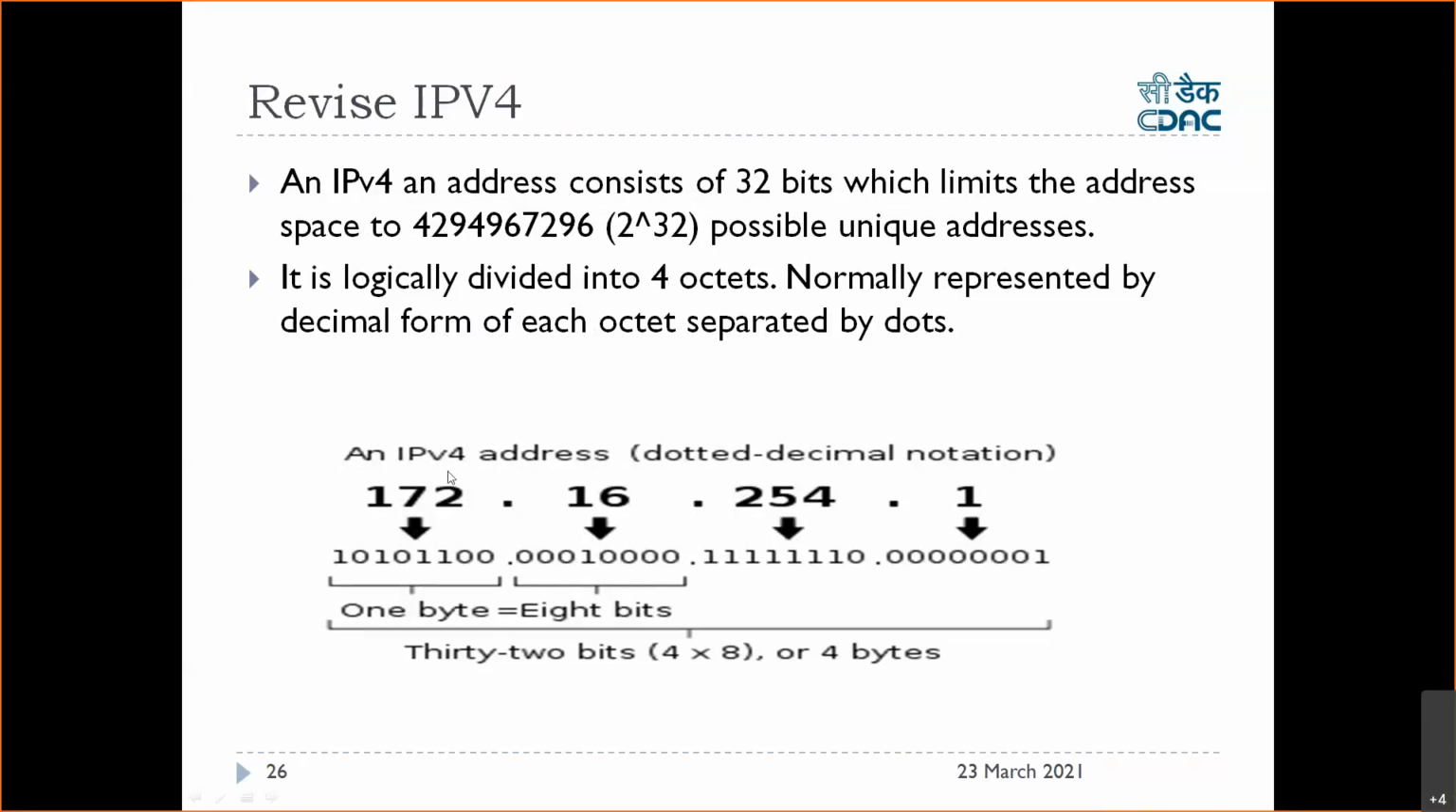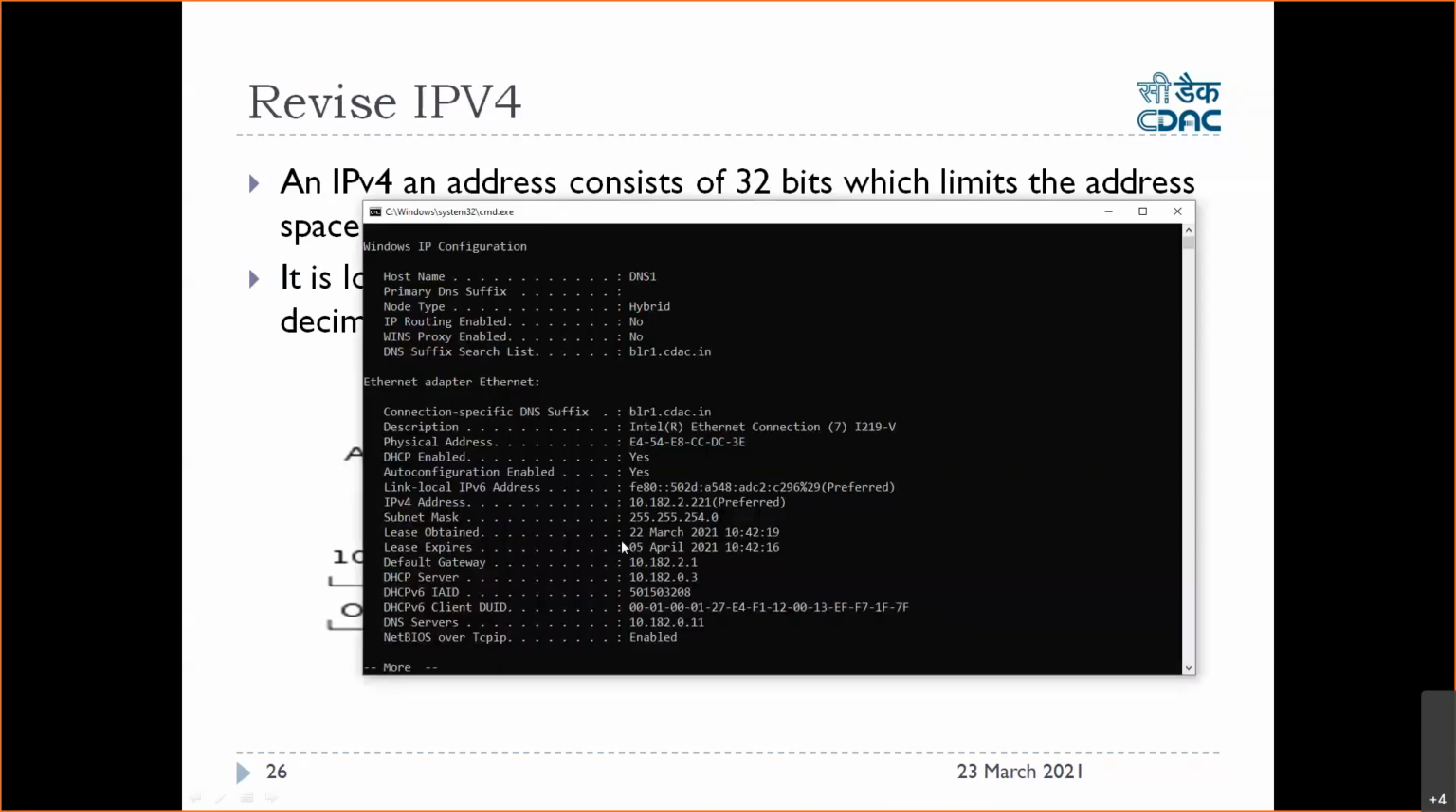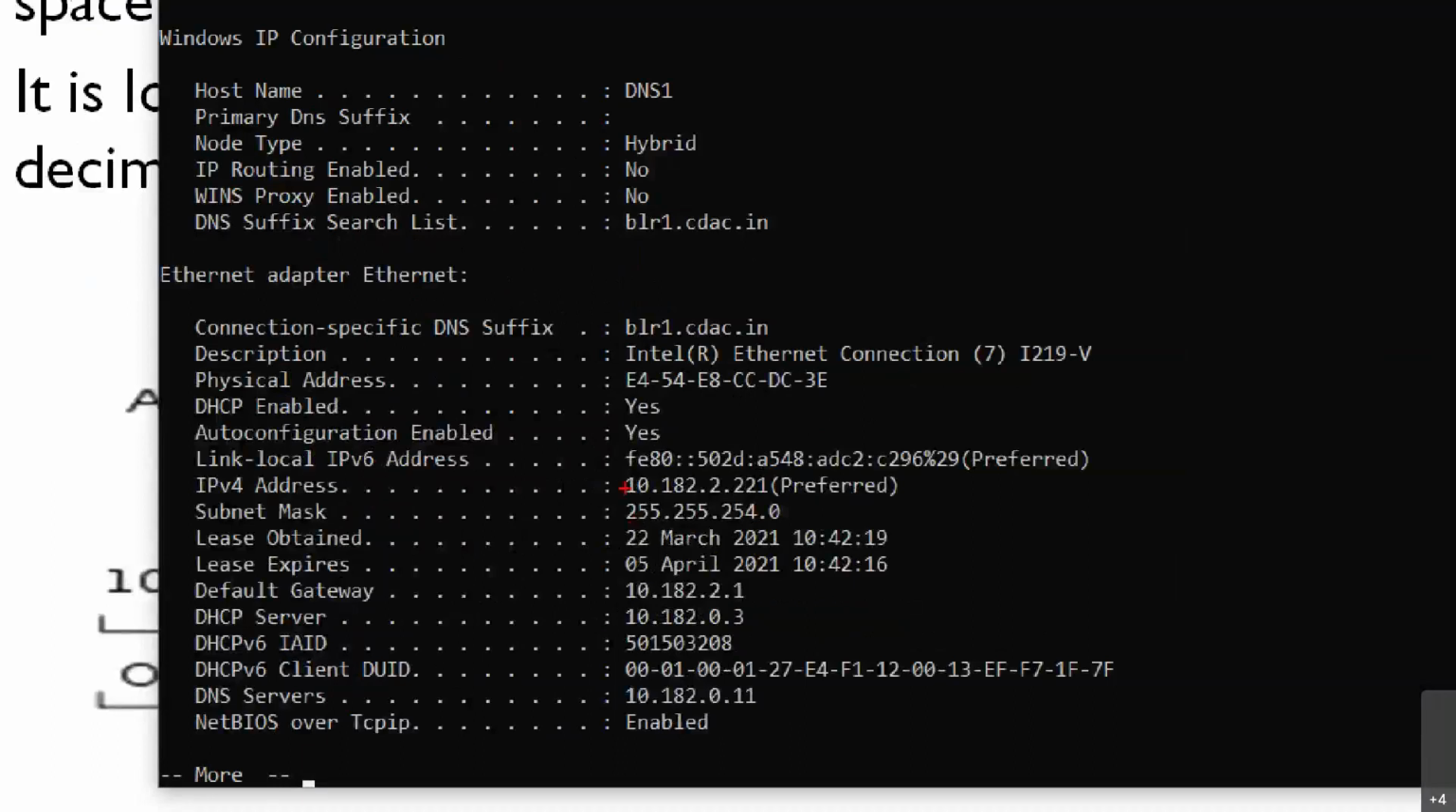So this is the typical IPv4 address. It is logically divided into 4 octets. In my case also 4 octets are there: octet 1, octet 2, octet 3, octet 4. And each octet is written in decimal notation.